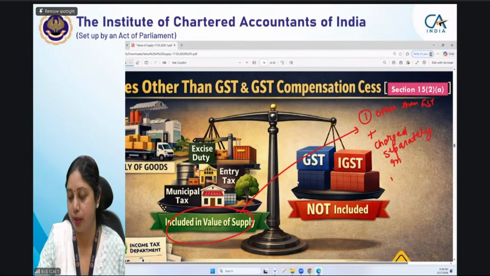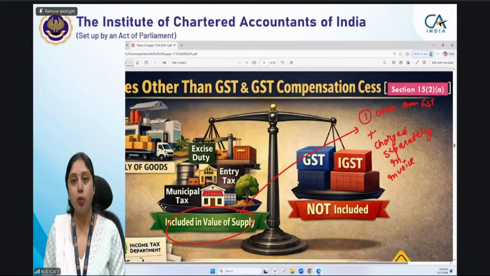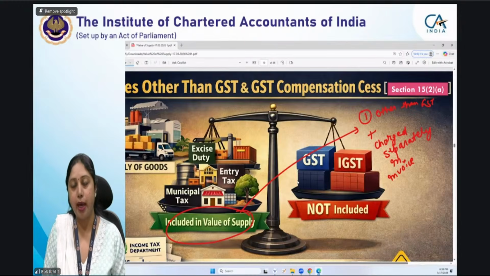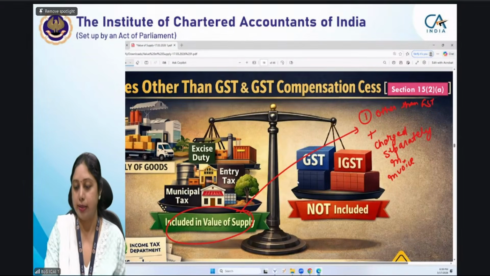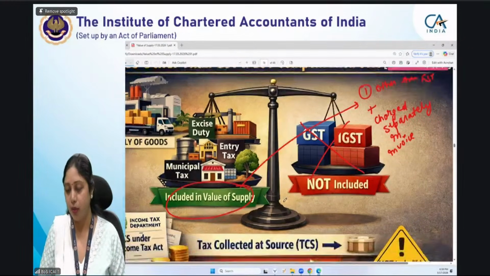If we have separately charged them, shown them in the invoice, they should be charged from the buyer and shown separately in the invoice. Buyer से आप charge भी करोगे उनको और separately invoice में show भी करोगे, तब वो value में already included नहीं है, तब आप उनको अलग से add कर दोगे. You will add them in the value when they are charged separately from the buyer and they are shown separately in your invoice. Then these taxes will be included, and GST and IGST, all GST will not be included. Taxes under GST law will not be included.